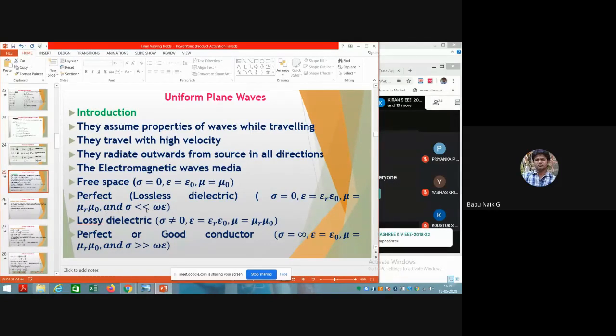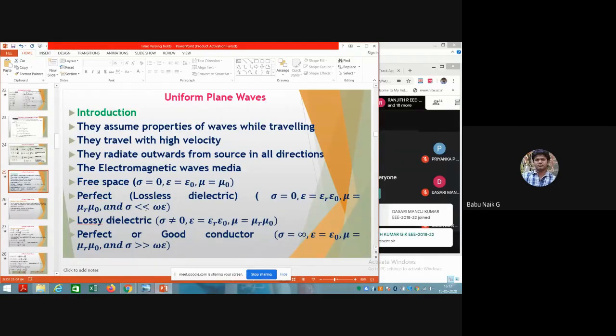Here, for mediums which we take as lossless dielectric, sigma is very, very small compared to the frequency. Similarly, in a lossy medium, conductivity is not equal to 0, so we will have some value, and on that we need to calculate what the waveform is after traveling through such mediums. Then for a good conductor, conductivity is very high, so for this condition epsilon is equal to epsilon naught, mu equal to mu naught, and mu r, and conductivity is very much greater than the frequency here.